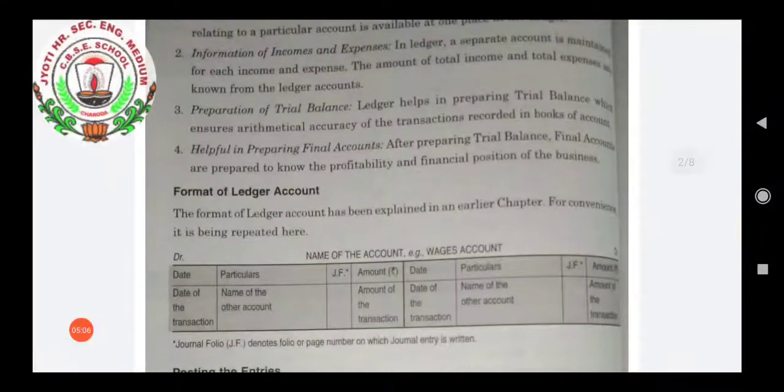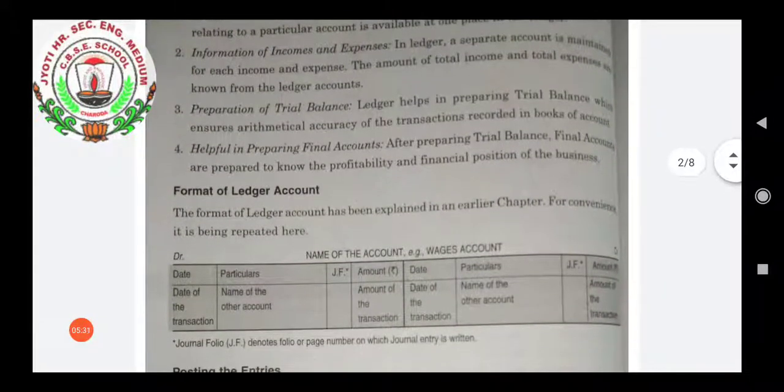Third is the preparation of the trial balance. Whenever the trial balance is prepared, it is prepared to ensure the arithmetical accuracy of the transactions. So, for the preparation of this trial balance, the ledger will be needed. Fourth is that it is helpful in preparing final accounts. Whenever final accounts are prepared, before that the trial balance will be prepared, and the trial balance will be prepared on the basis of the ledger accounts.